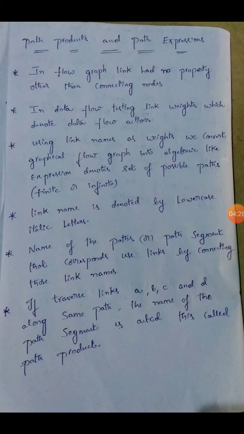The expression abcd is a path segment. The flow of these links connecting along the same path, and the name which represents the path segment, is called the path product.